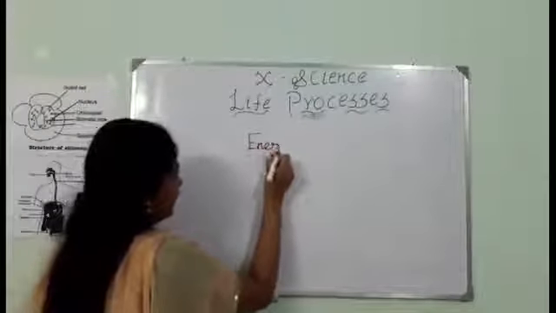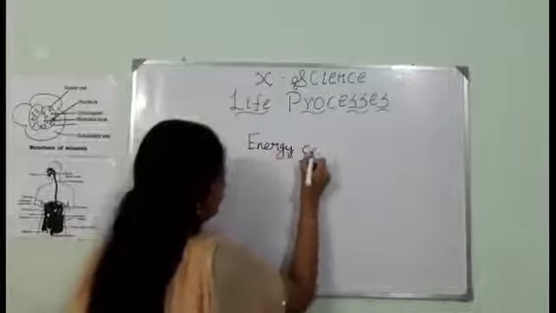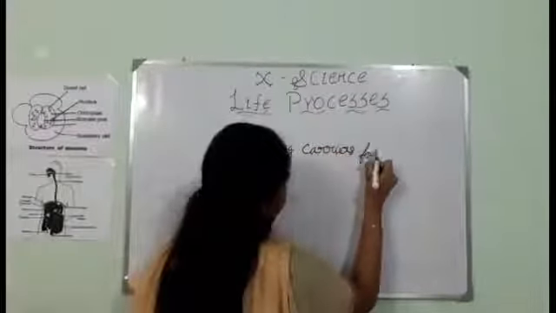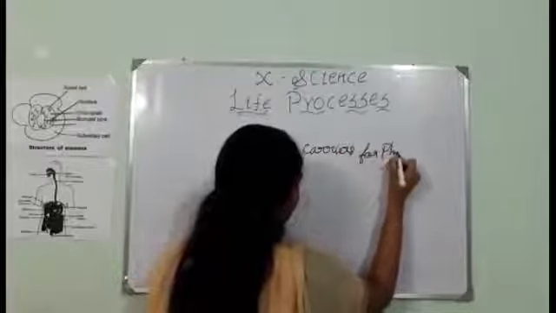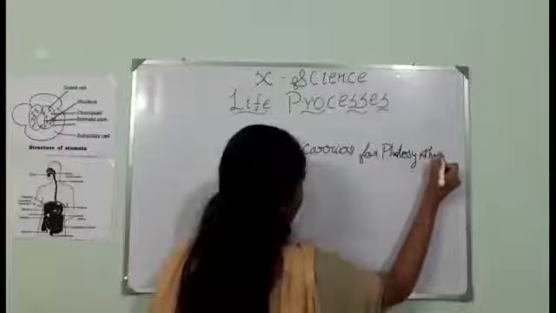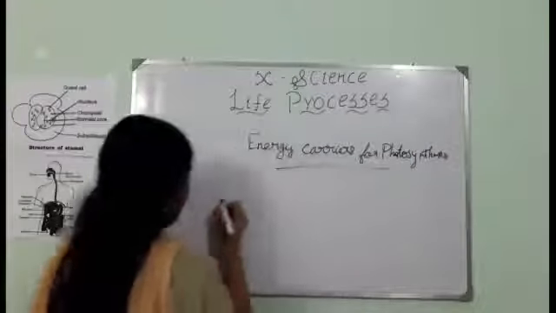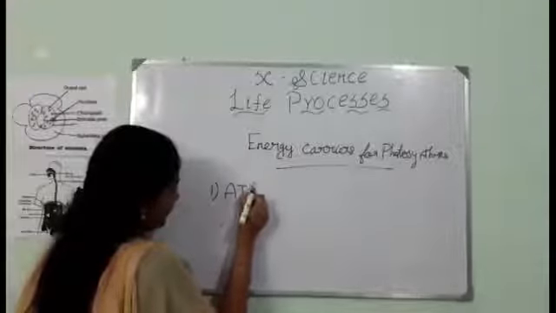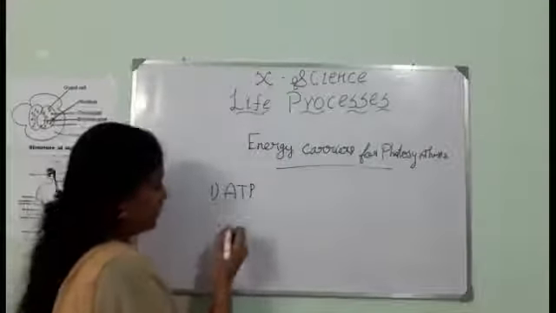Energy carriers. In general, for photosynthesis, the first one is ATP, which is adenosine triphosphate.